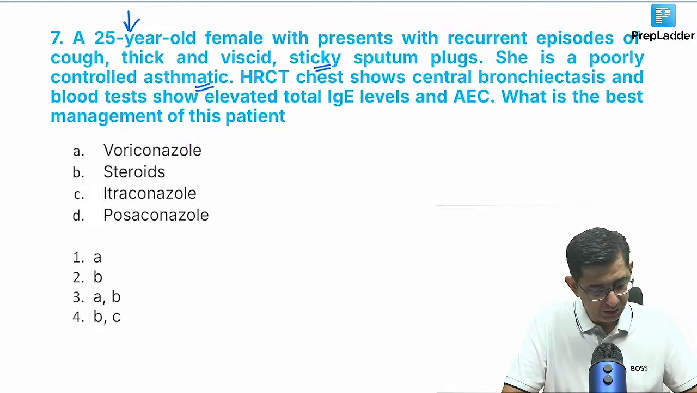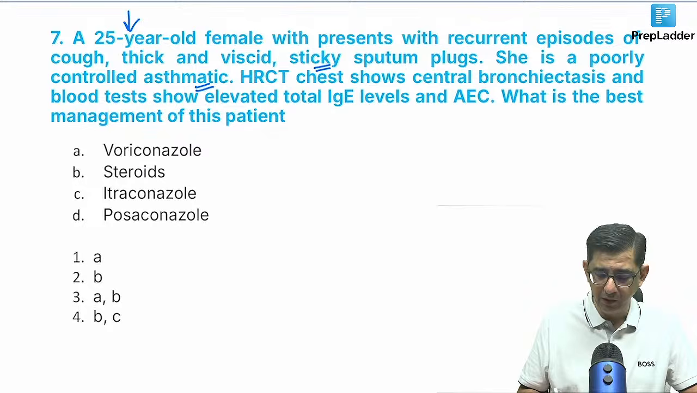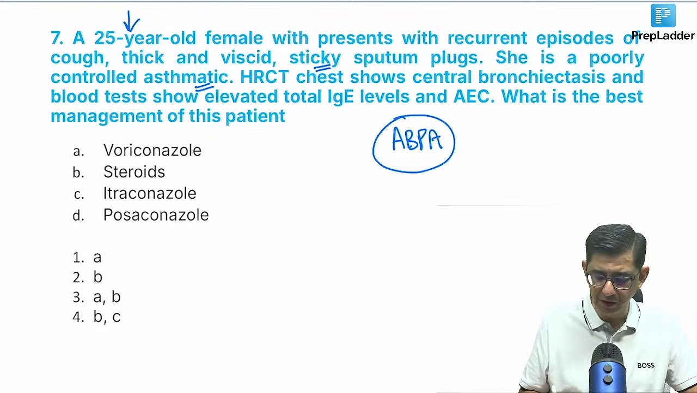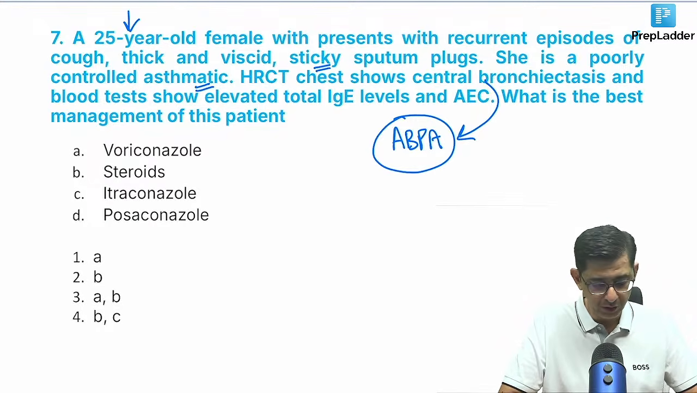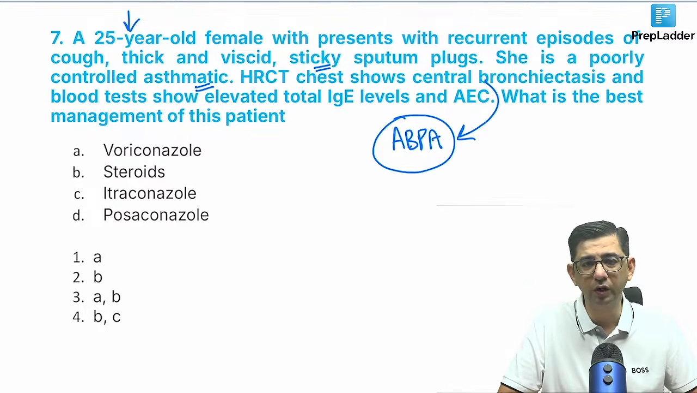So for this particular case guys, I think it's a pretty straightforward one. Because the word central bronchiectasis is given in the question, we'll say that the patient has allergic bronchopulmonary aspergillosis. And for allergic bronchopulmonary aspergillosis, we would not be giving voriconazole, because it is not a case of invasive aspergillosis. If it was invasive aspergillosis, then voriconazole, posaconazole and things like that do make sense.